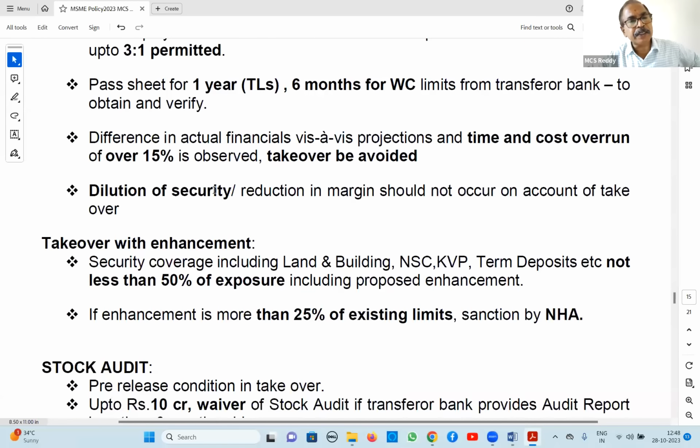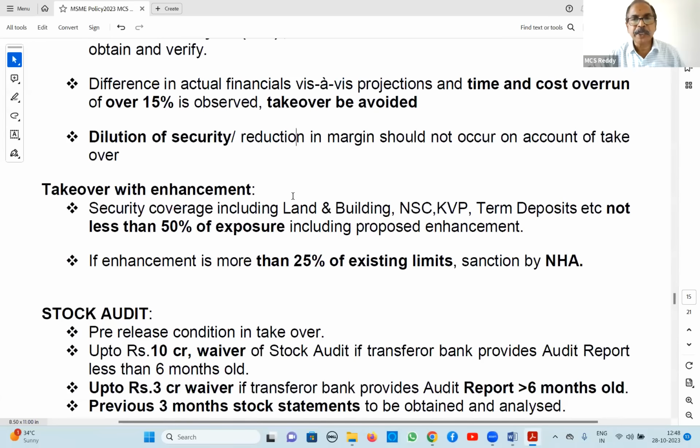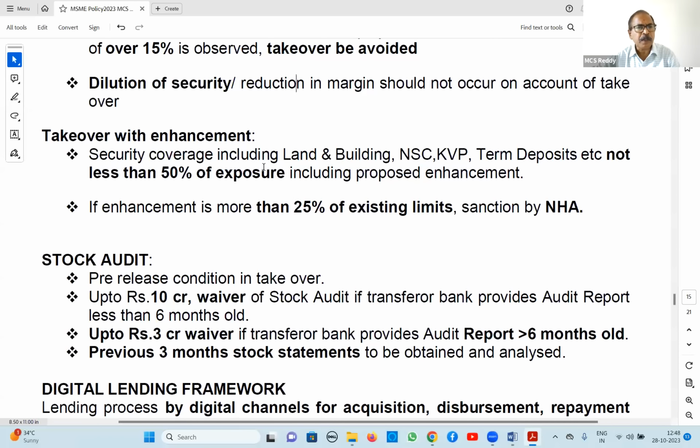Any substitution is at least it should have equal amount of released security. That is why there should not be dilution of security. Whatever security comfort is there with previous bank, it should continue. So here with enhancement, security coverage including land and building, NSC, KVP, term deposit, etc., not less than 50% of exposure. So these are all good securities we call. Good securities should be minimum 50% of exposure.